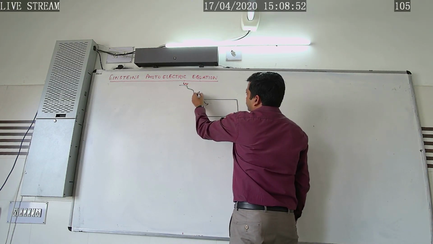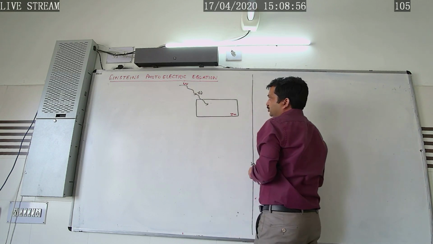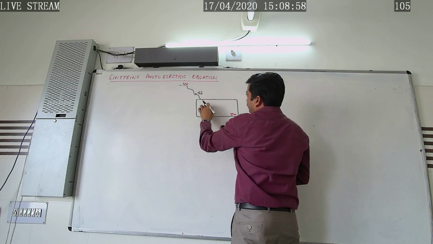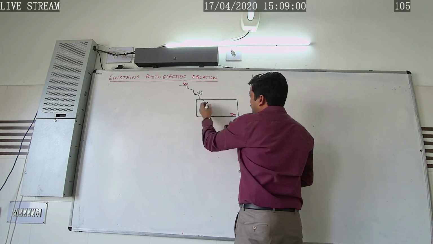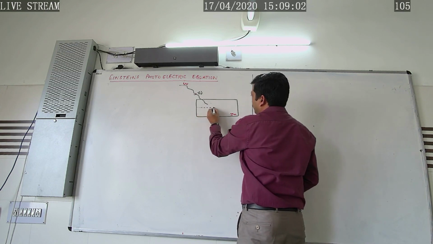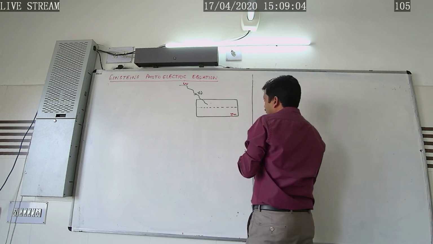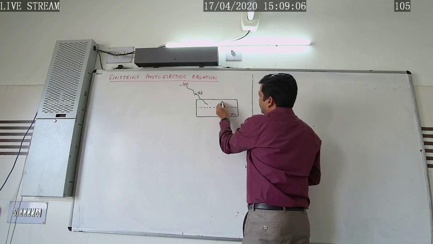Let us consider this radiation has the energy h nu, and whenever it falls on the metal surface whose work function is denoted by phi naught.